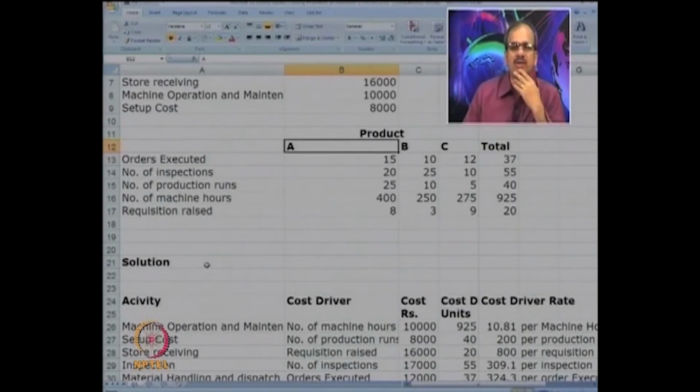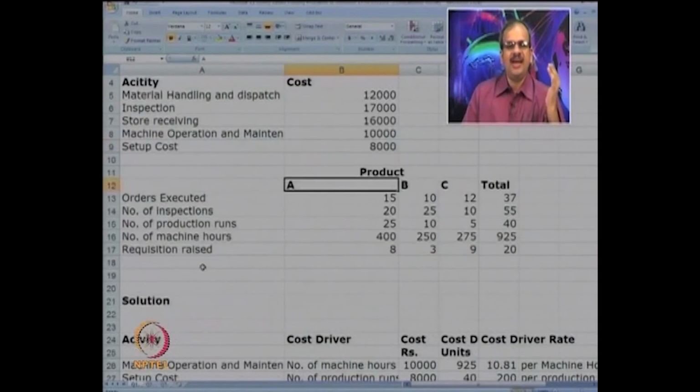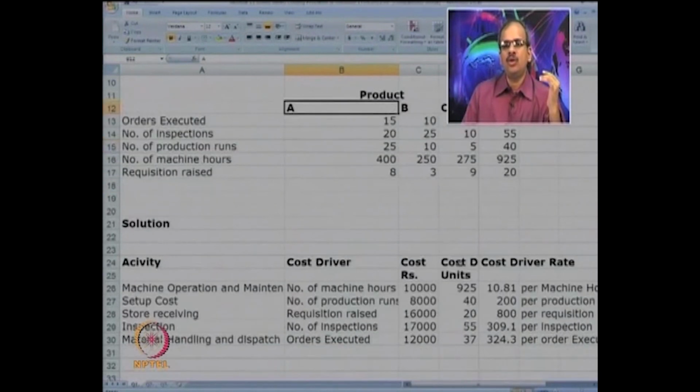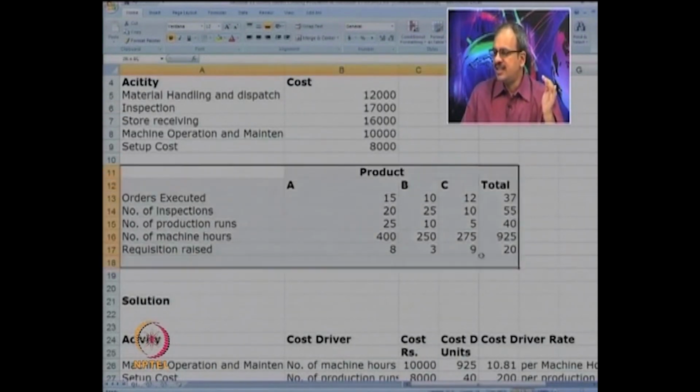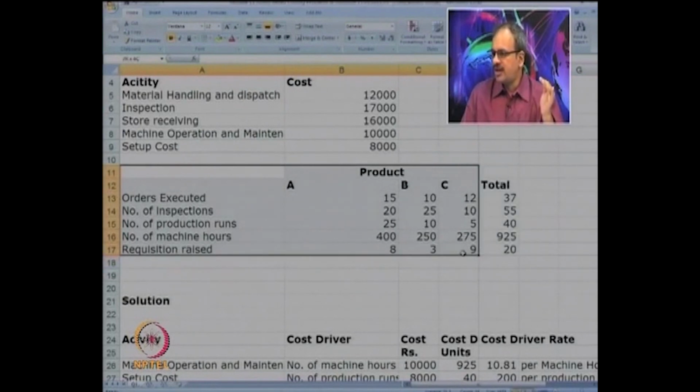How to calculate now the cost for ABC? So for product A, we know how many orders are executed, and now we know the cost per unit of that cost driver. So we will try to calculate based on this data the cost for each of the products.